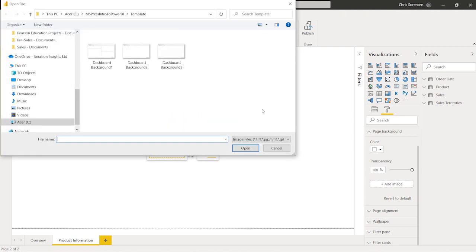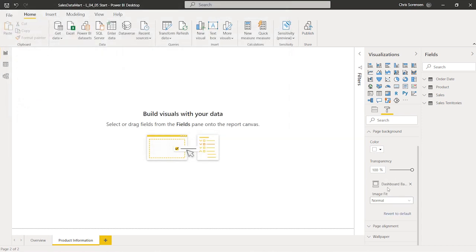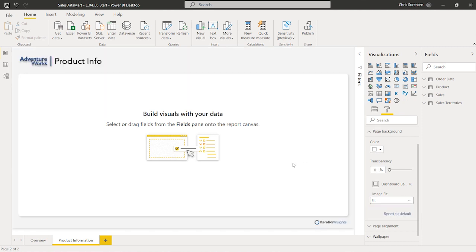Okay, so let's go ahead and click that. And we're going to choose background 2 this time. So go ahead and click open. Same as before, we're going to knock this transparency down to 0 and make the image fit to fit, and now we've got a background in behind the scenes where we can actually frame our reporting and visualizations a little bit nicer and give it that nice corporate look and standard.